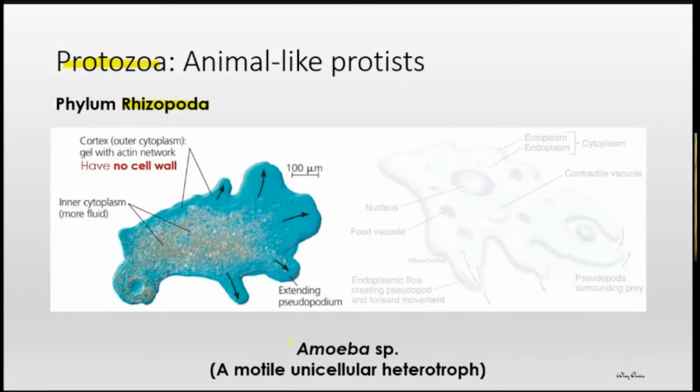The typical example is amoeba, and they are motile, able to move freely, and they are unicellular organisms. It means that even with one cell, they are able to show the characteristics of living things. They are not able to produce their own food. Or another way around, they have to obtain food from a different source.